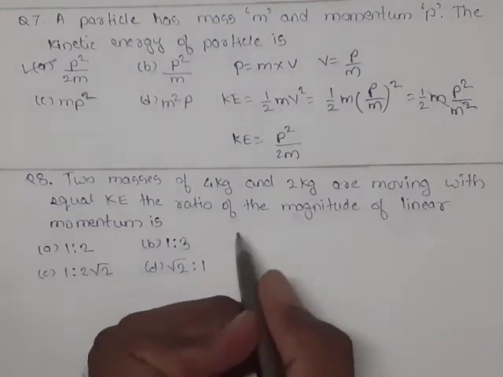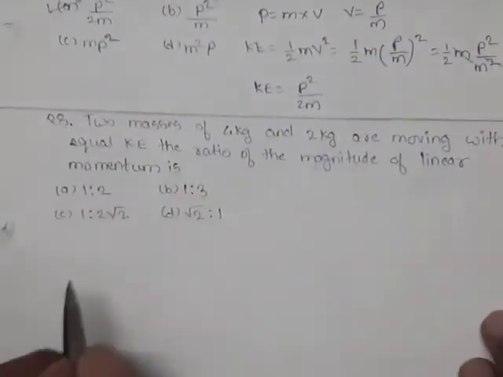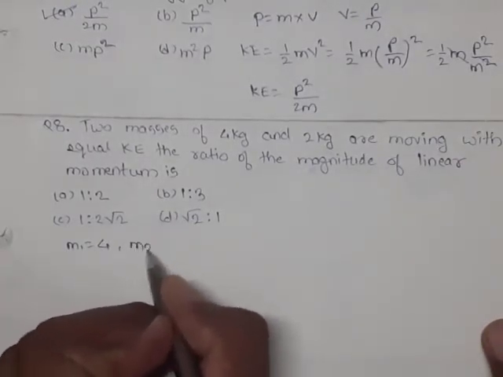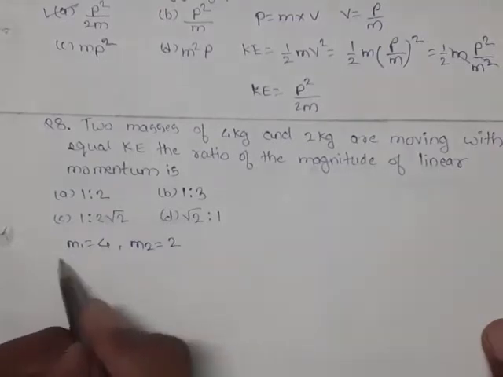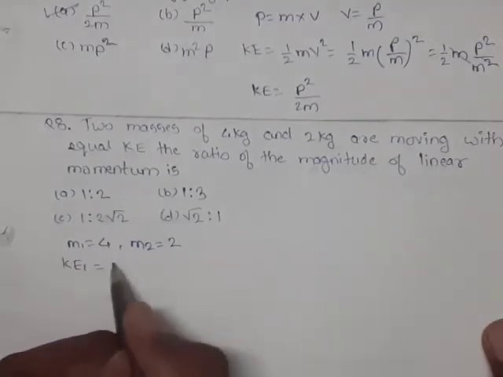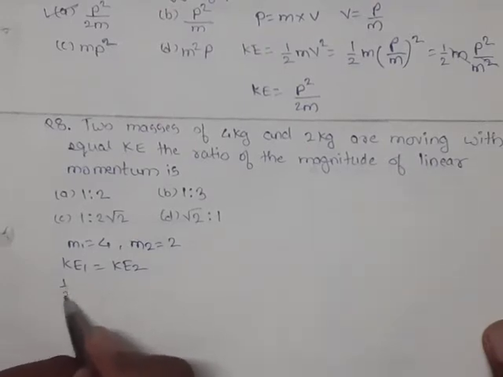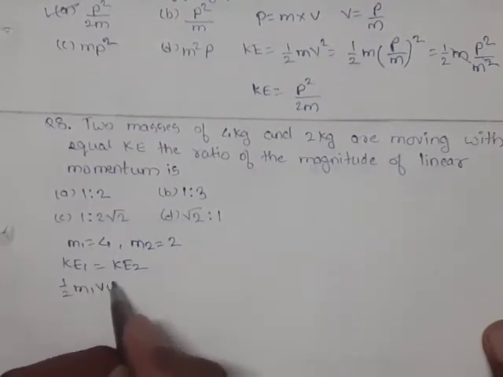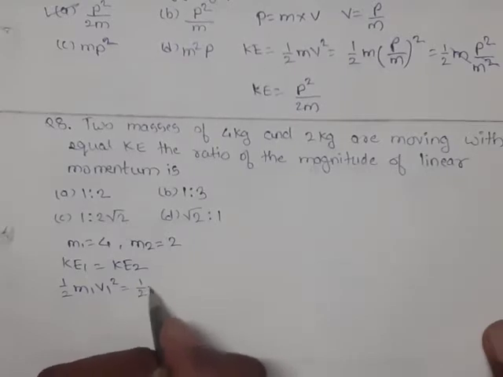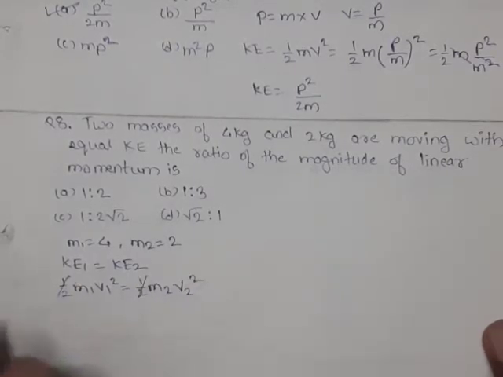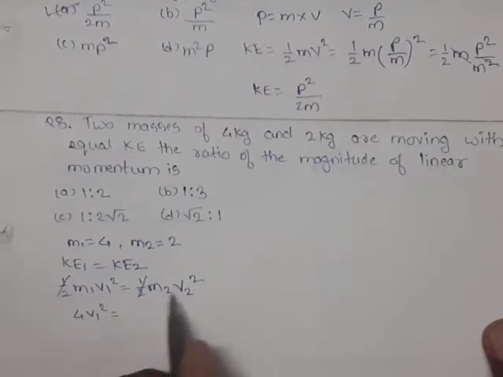So here suppose we are saying m1 equals 4 kg, m2 equals 2 kg. Their kinetic energies are the same. What is the formula for kinetic energy? 1/2 m1 v1 squared equals 1/2 m2 v2 squared. I am cancelling the half value. m1 was 4, v1 squared equals m2 was 2, v2 squared.